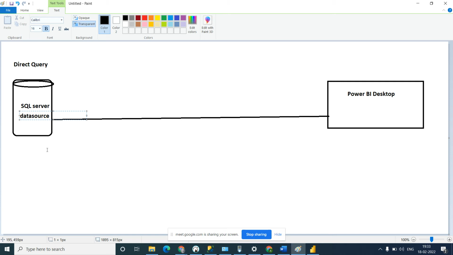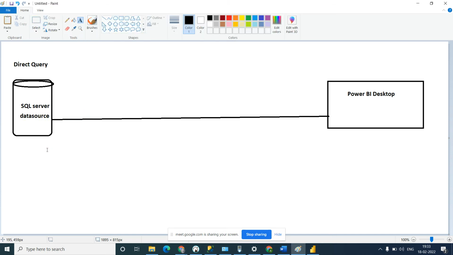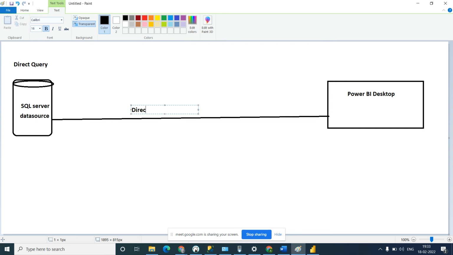How will it work in direct query and how will it work if you select import? In direct query, there is a direct communication path between the data source and Power BI.